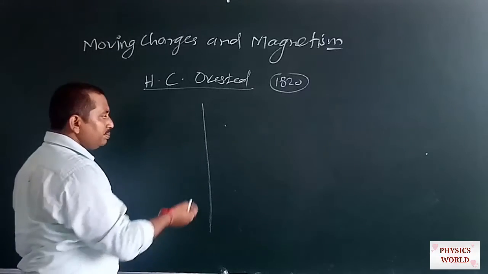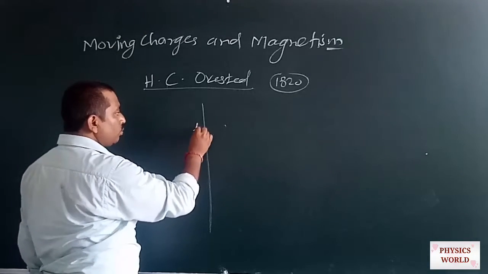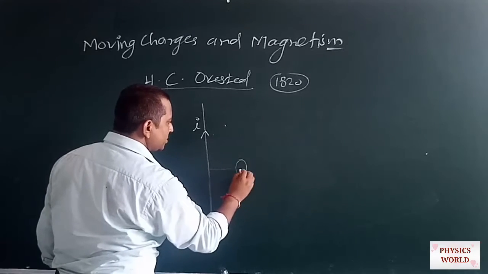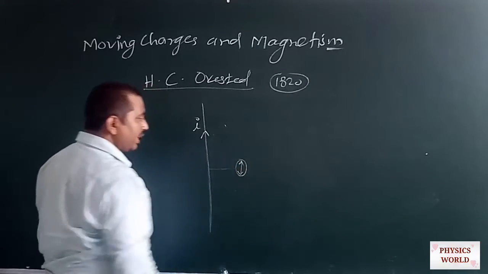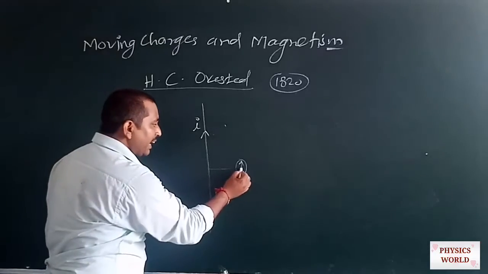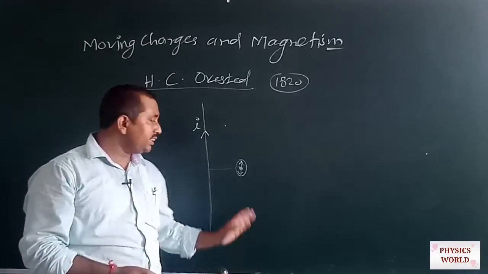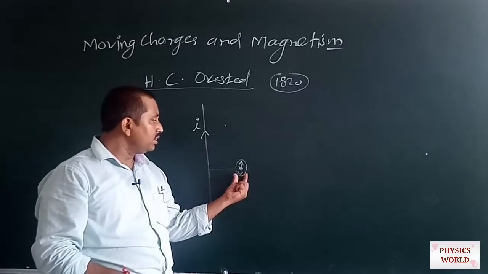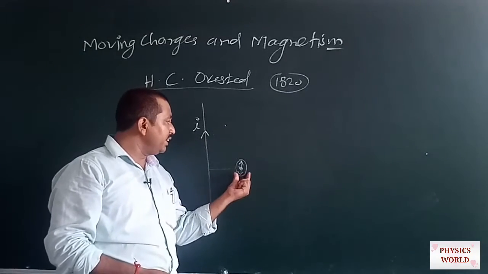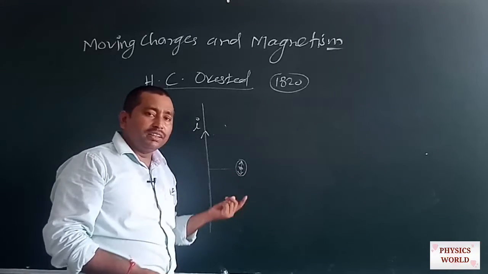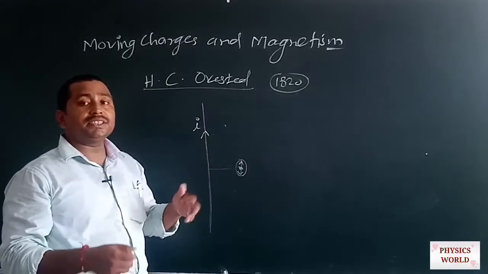He found this with an experiment: if there is a current flowing through the wire and a magnetic needle is placed just beside the wire, then the needle gets deflected. This deflection is stronger when the needle and the wire are placed closer to each other, or when the current flowing through the wire is higher.